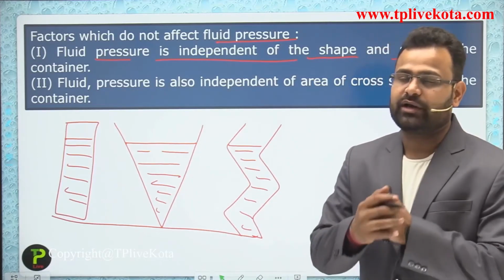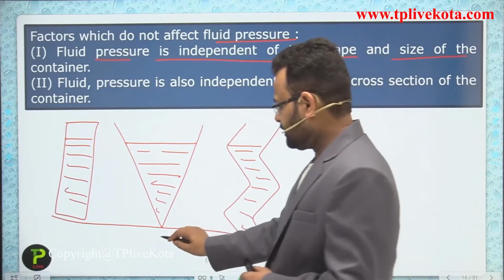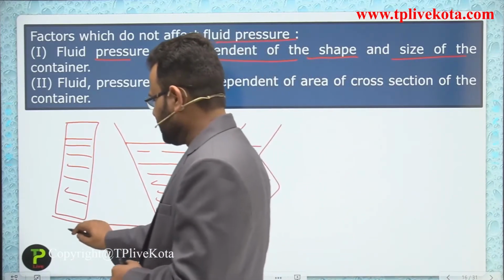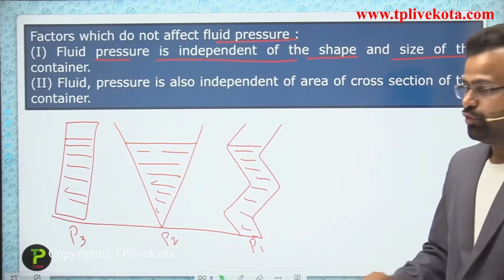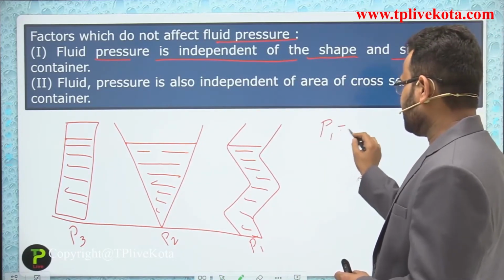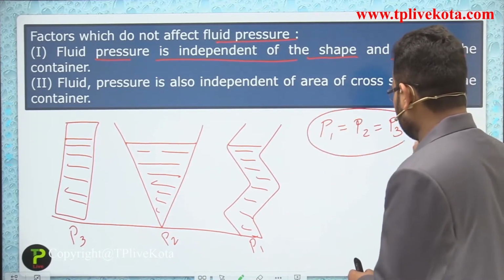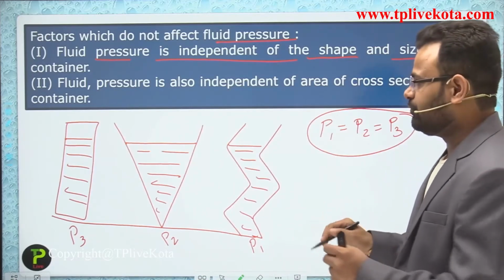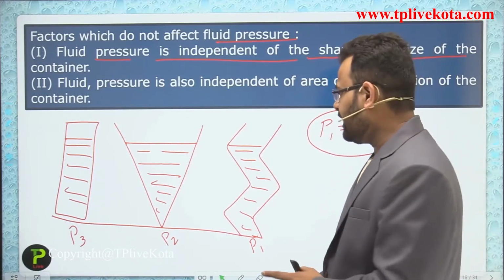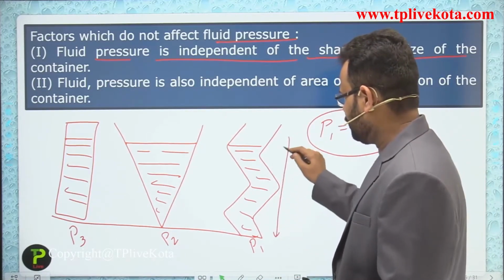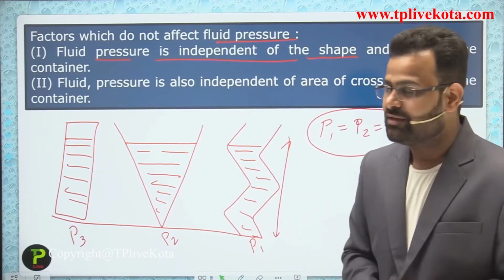you find that the pressure applied here, that is P1, the pressure applied here, that is P2, and the pressure applied at that bottom, that is P3, are all equal. All are equal means P1 is equivalent to P2 is equivalent to P3. It means the pressure applied by a liquid doesn't depend on the shape of the container. We only require the height of the liquid and the density of the liquid which will fill that container.